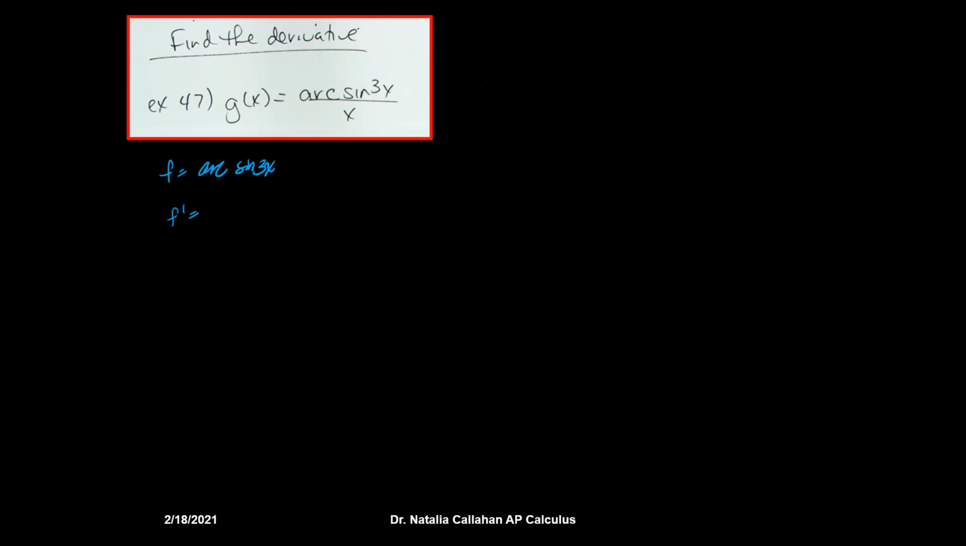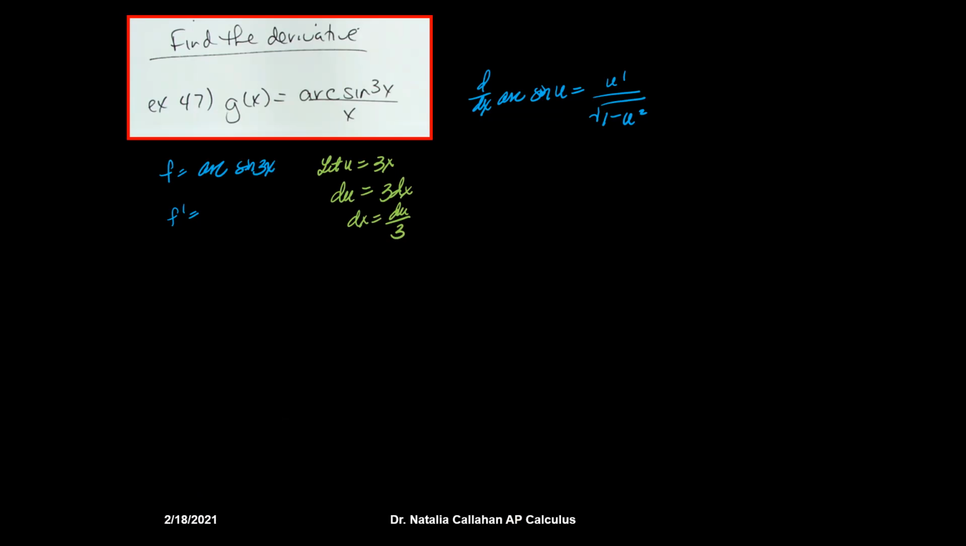and let's just do it over here. The derivative of arc sine u is equal to u prime over the square root of 1 minus u squared. All right, so before I can even find f prime, I will have to let u be 3x. du is going to be 3 dx. dx equals du over 3.